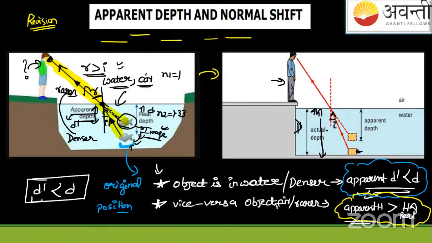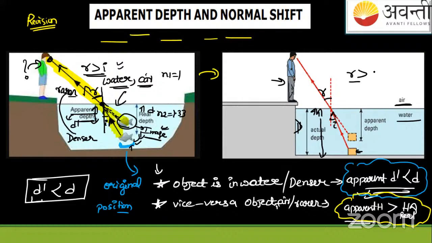When the ray passes from a denser medium, here water, to a rarer medium, that is air, it bends away from the normal, where this angle R with which the ray is bending is now known as the refracted ray. It is not known as a reflected ray, it is known as a refracted ray.